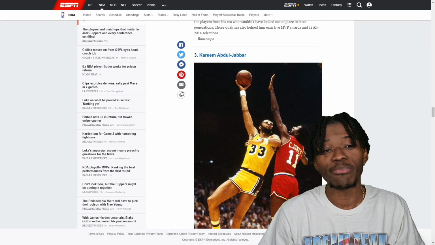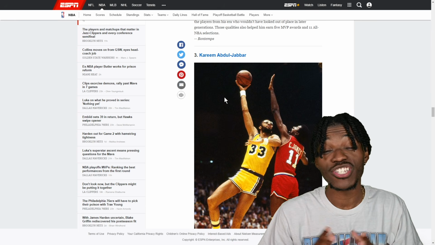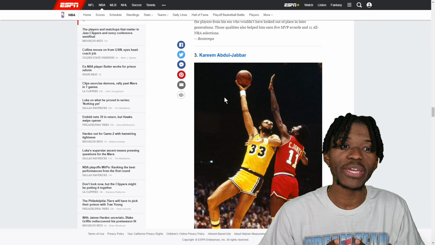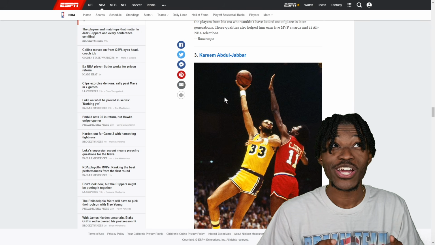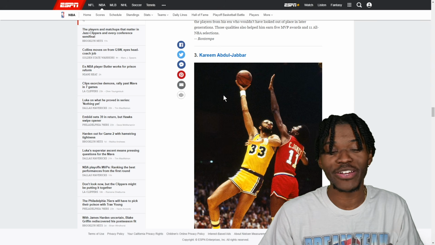Number 3, we have Kareem Abdul-Jabbar. You can tell this is very big man heavy, which is cool. We're gonna have the battle of the bigs, because you still have to consider Jokic is still gonna be in the league, Joel Embiid is still gonna be in the league, players like that.